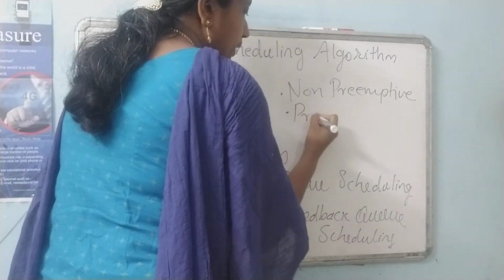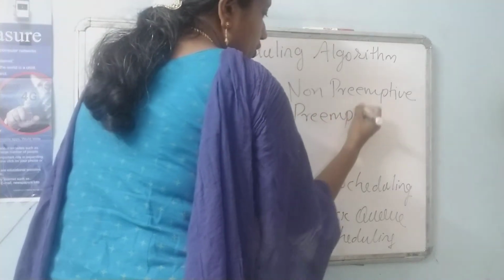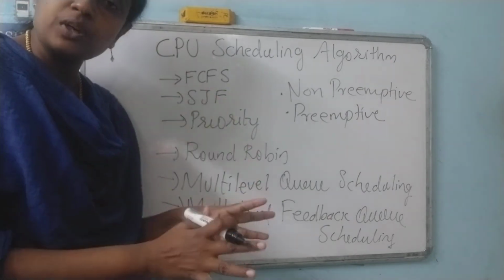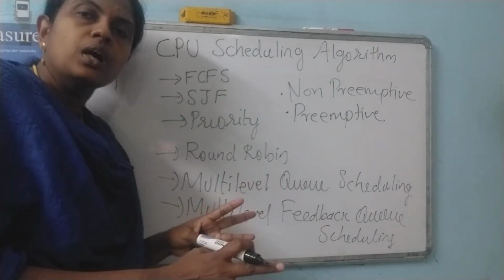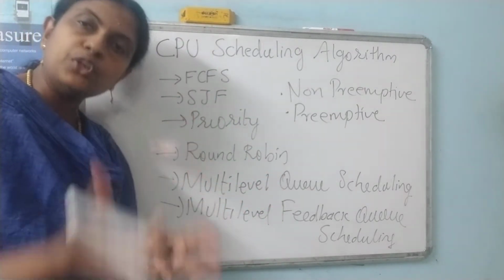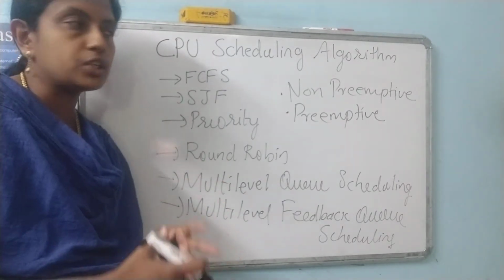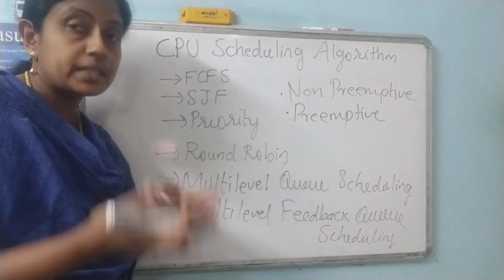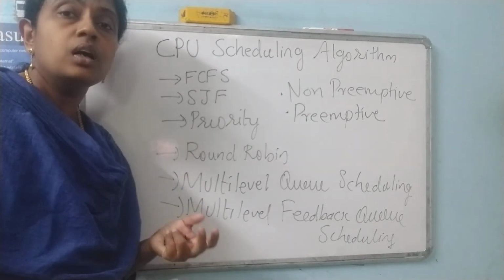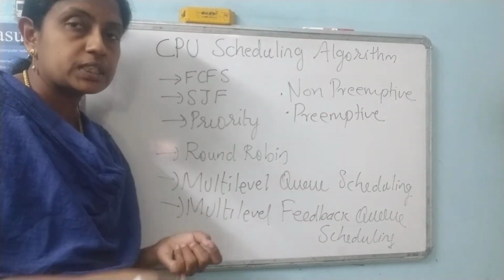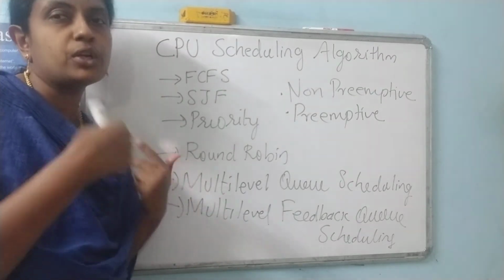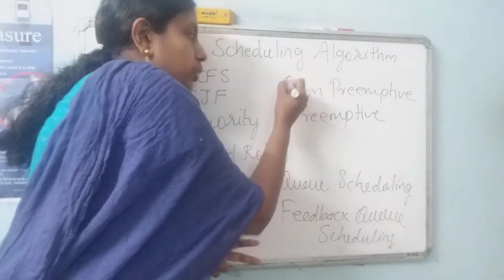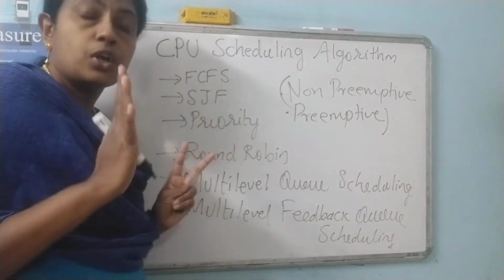When it comes to preemptive, it is the reverse of non-preemptive. Here, when any process comes, the current process will be stopped and will need to wait, and the new process will be given priority. That concept we call preemptive scheduling. An example is when you receive a call while watching something: your video will be stopped and your call will be given priority. So in these algorithms, you need to remember these two terms.